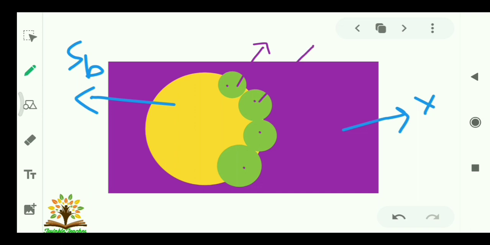That means these are the limit points of this set. So what we get, collect all the limit points in set form, that will be your derived set, and take its union with SB, you will get the closure of the set SB.